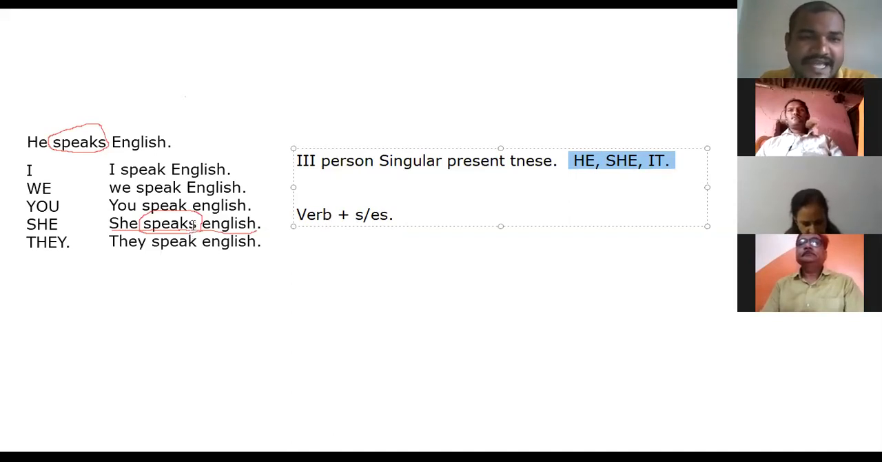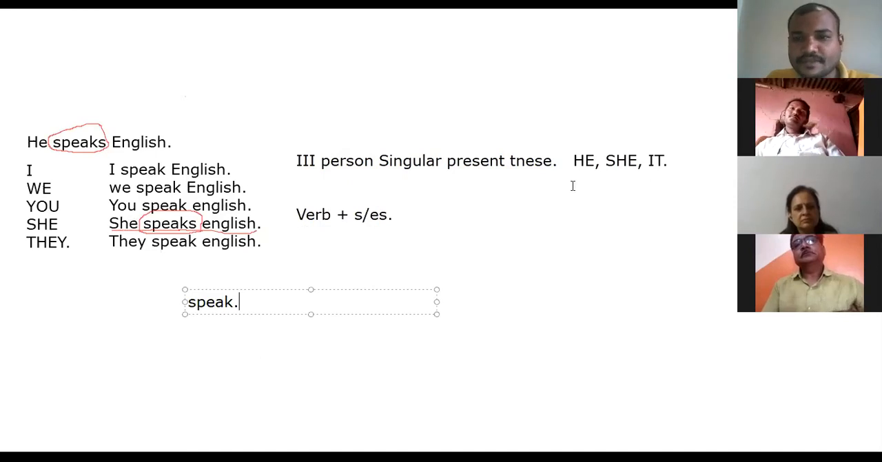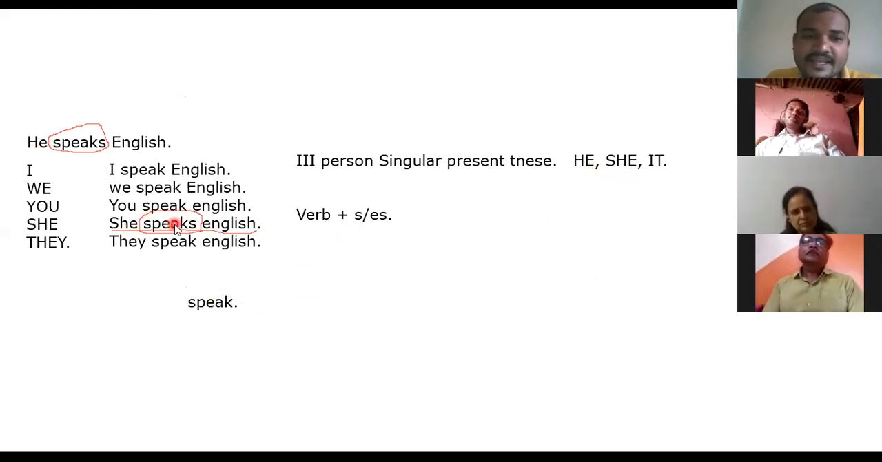So, here we added s. What is the actual verb? Speak. So, this is the actual verb. Here, if you observe, she, third person singular, speaks. Here also, he, third person singular. That's why we just added s.